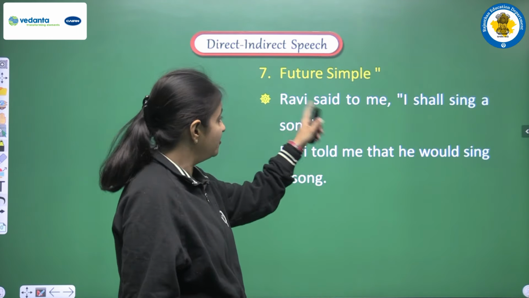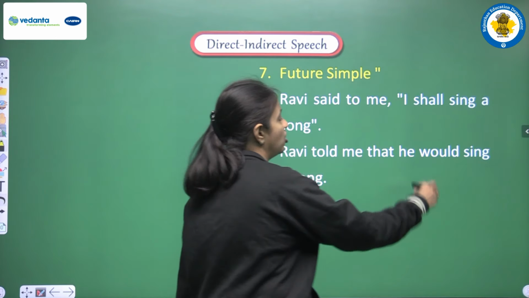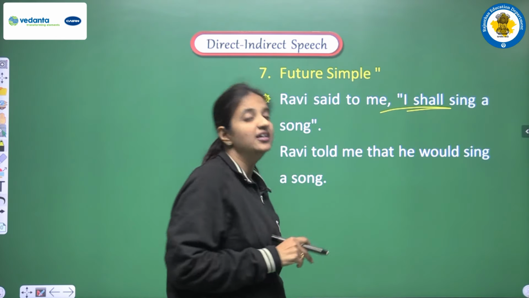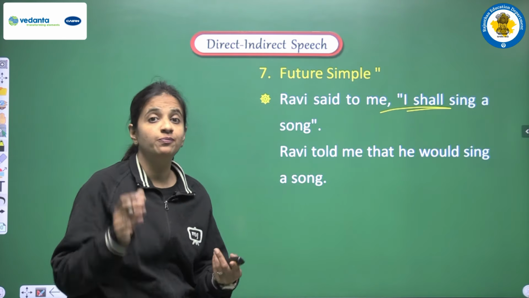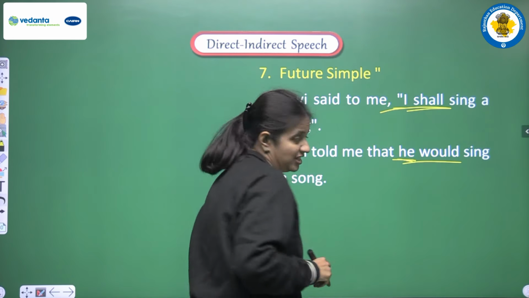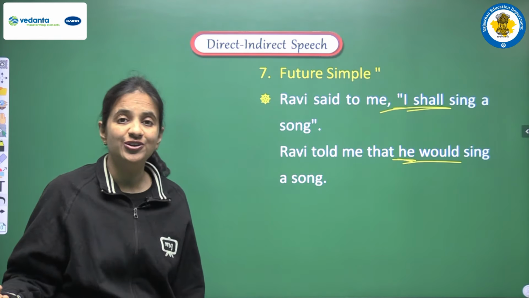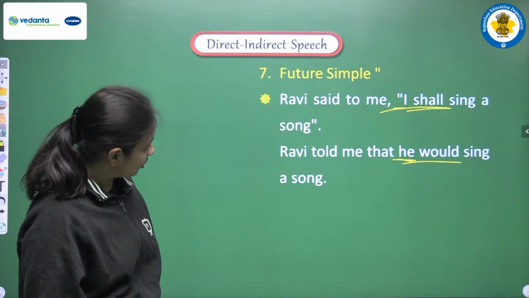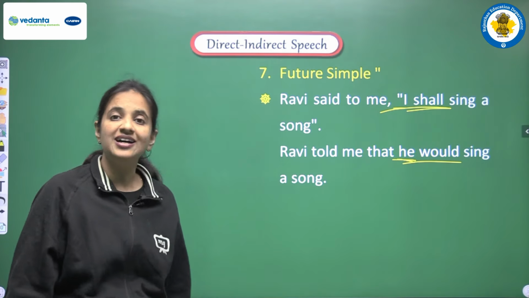So let's see. Ravi said to me, I shall sing a song. So we are having shall here. It will be converted into should. But when we are converting I into he, in the place of should we will write would, and the answer will be, Ravi told me that he would sing a song.